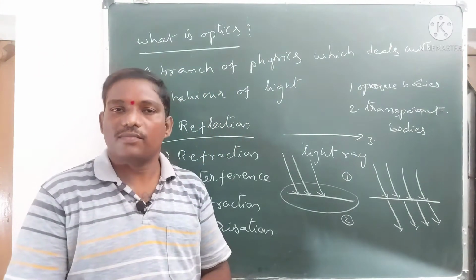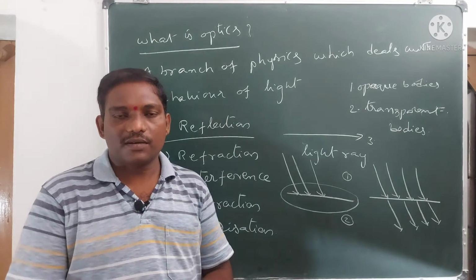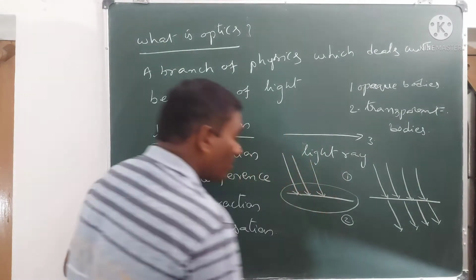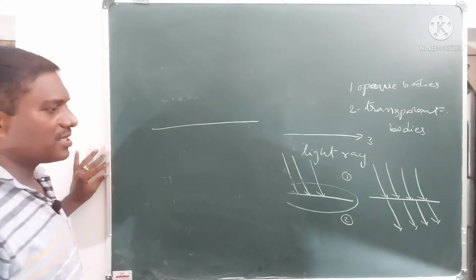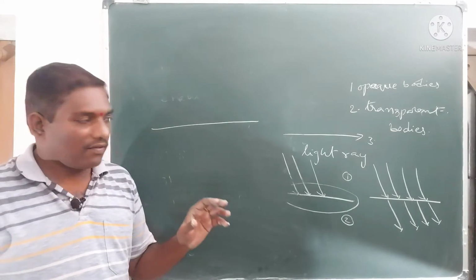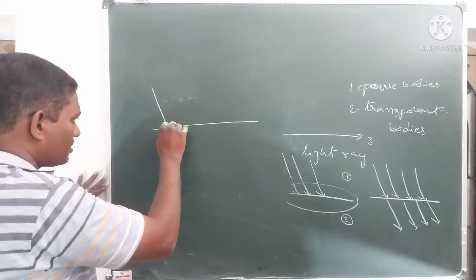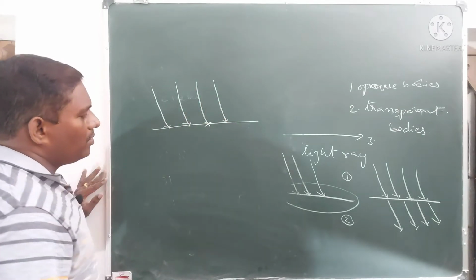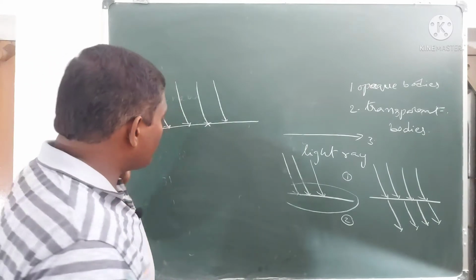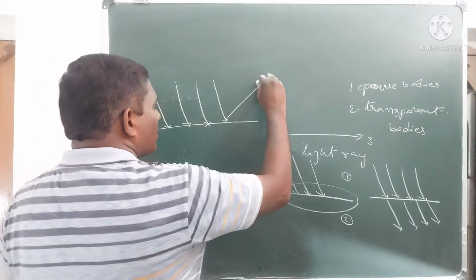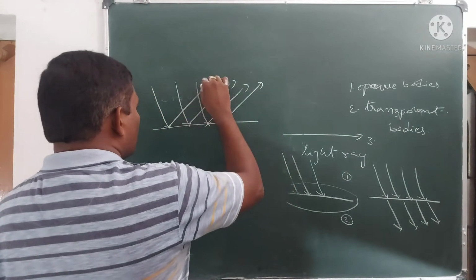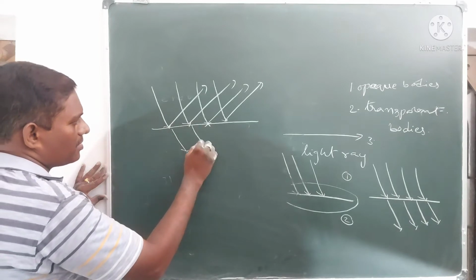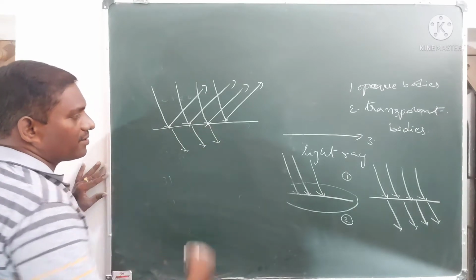Some other objects are like oil paper. On seeing oil paper, what can you observe? Suppose this is the surface of oil paper. Whenever a light ray falls upon this surface, some of the light gets back into the same medium, and some of the light enters into the other side.